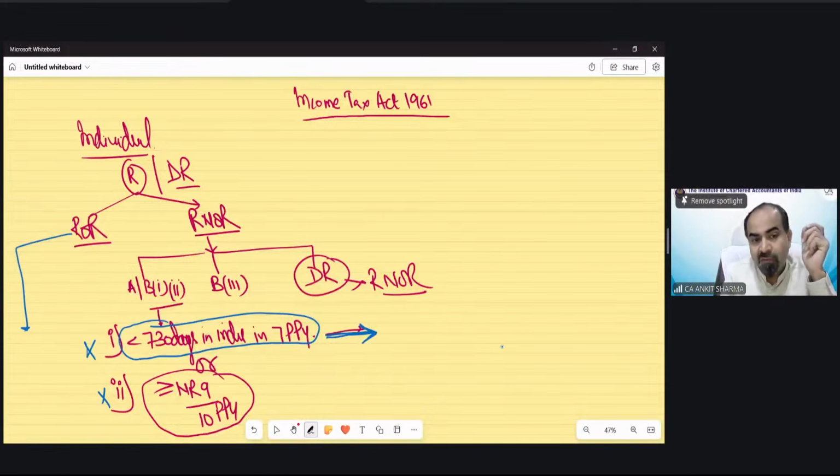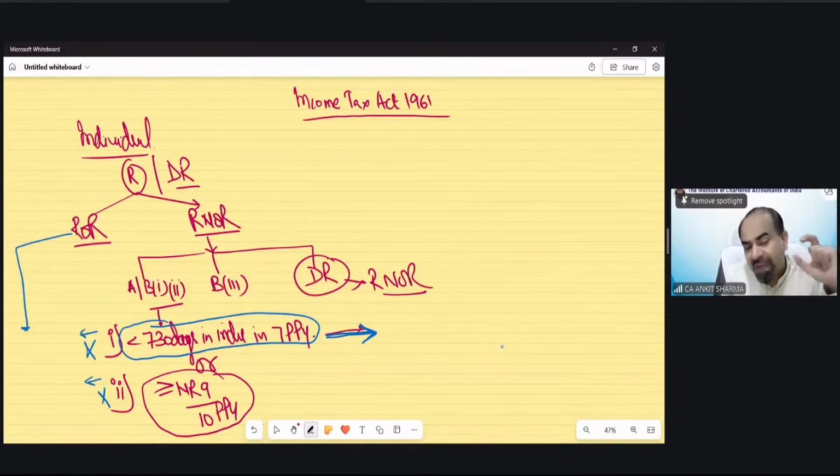So a person would be a resident and ordinary resident if they do not fulfill the first condition as well as the second condition, because if either one has been fulfilled, he or she would be a resident but not ordinary resident.